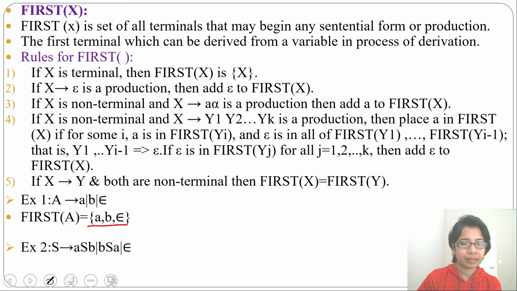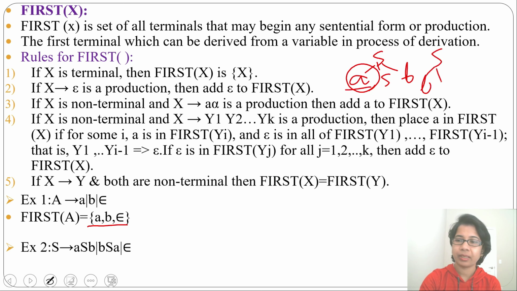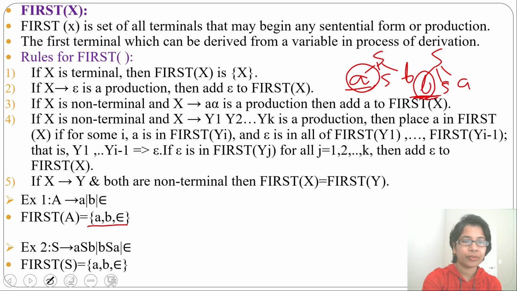Let's see another example. Here the grammar is from S you can derive aB, B as b or epsilon. When you expand S, from S you can derive aB. So the terminal that can be derived first from S is a. From S you can derive bA. So the terminal that can be expanded first is b. So first of S will be a, b, epsilon. We used rule 2 and rule 3 here.